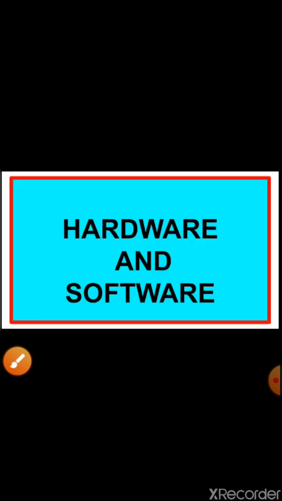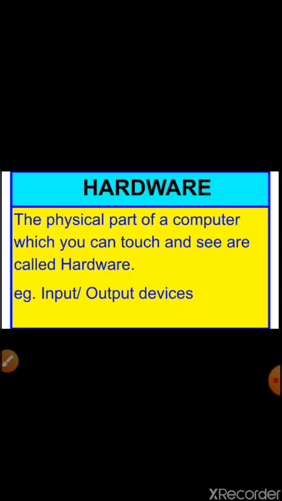Children, after the input and output devices, we will study about the hardware and software. A computer has different parts that work together to form a computer system. The two basic parts of a computer system are hardware and software. Hardware: the physical part of a computer which you can touch and see is called hardware. Children, all the input and output devices which I have taught are hardware.